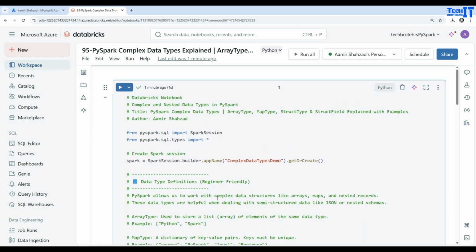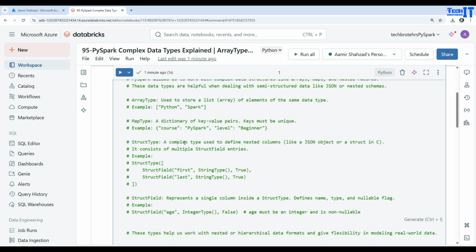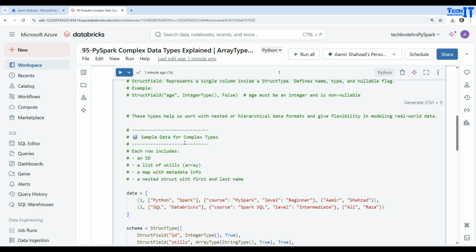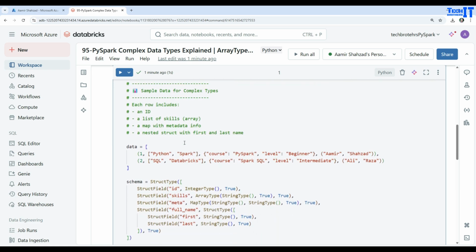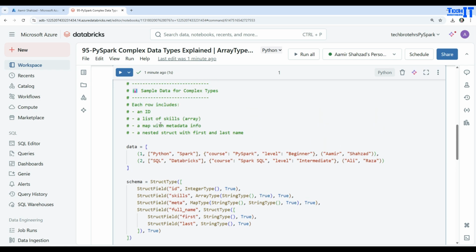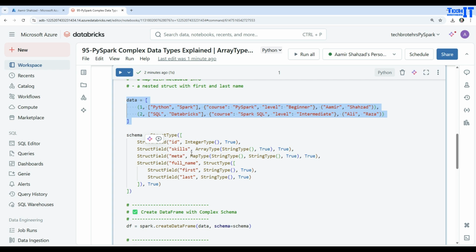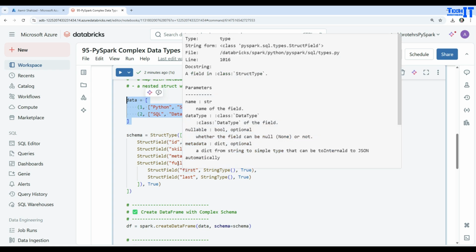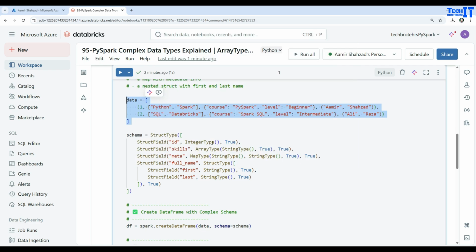So this is how you will create different complex data types depending upon the scenario. You might create an array, or a map type, or a struct type, and it all depends upon the data that you want to save in the data frame. Sometimes, as in other videos, we have saved the data into a data frame from JSON and all that, and then used different functions to read those different values, such as getField or getItem, to get the different data from different levels of a struct type.